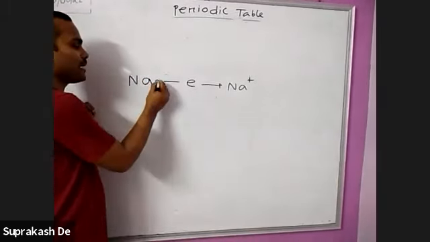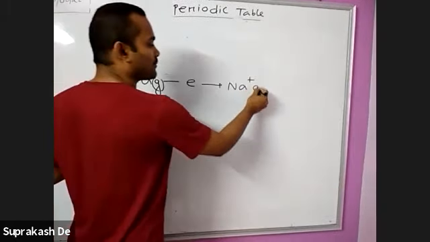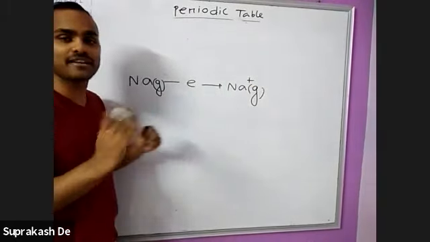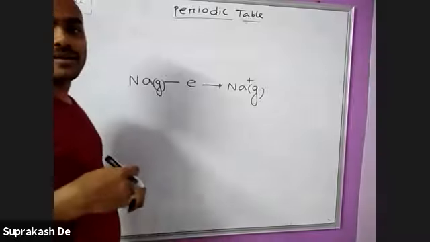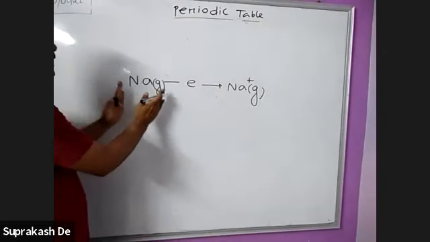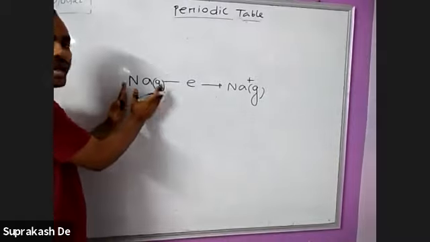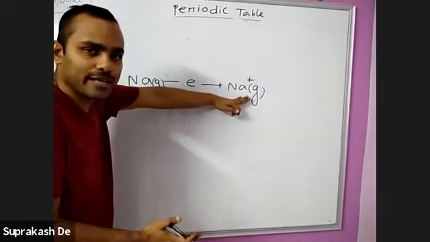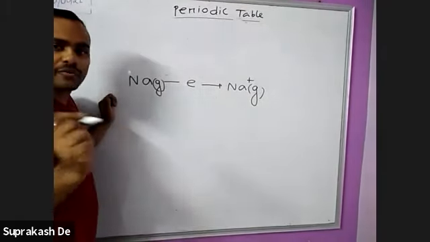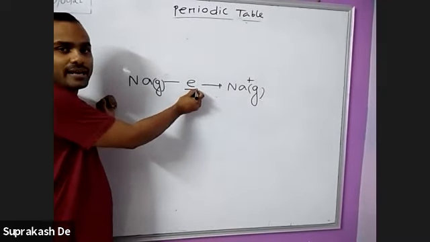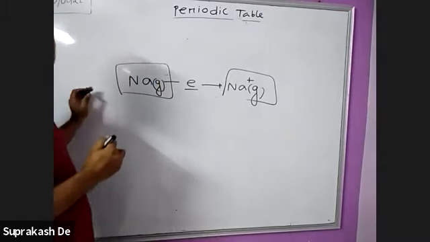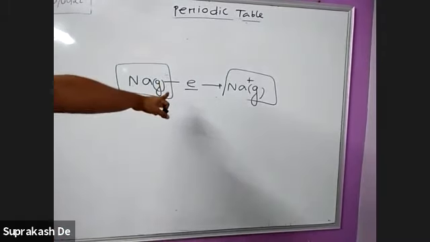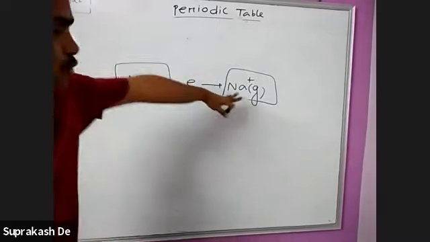When this is sodium, I am releasing one electron and it becomes sodium plus. Tell me, is this first or second ionization enthalpy? First. So please cooperate with me, then I will explain properly. You are releasing one electron from the atom, so it becomes sodium plus. When we release the electron, will we consider this one or this one? Tell me first.